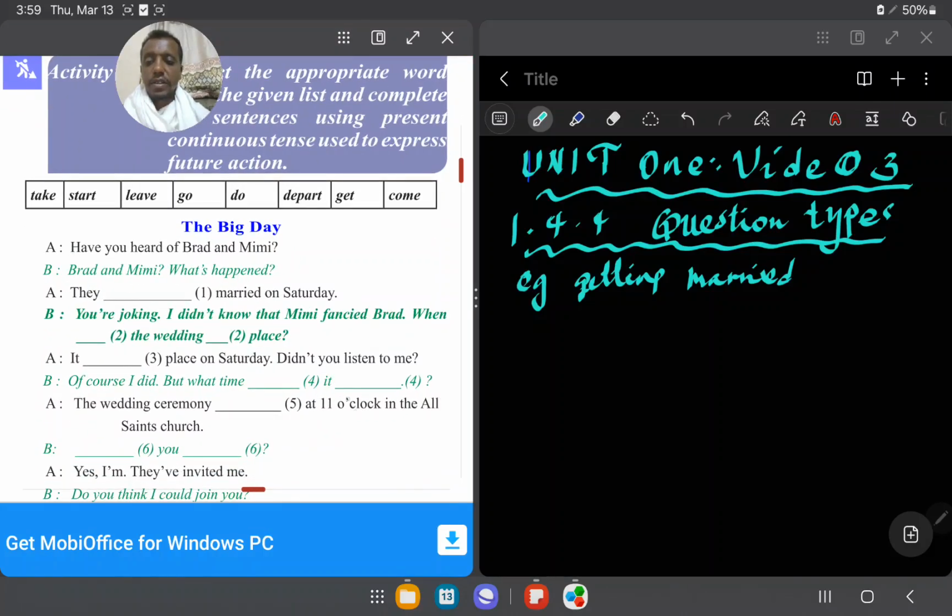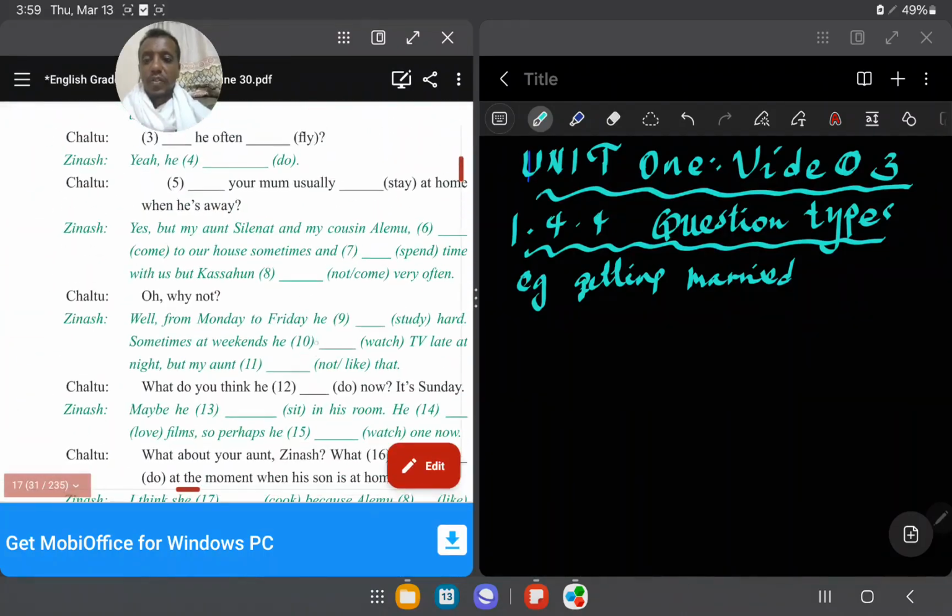This is the right answer. So you can complete it in this way. You can use the present continuous tense and the simple present tense to talk about the future. But the main purpose of the present continuous tense is to explain what is happening right now, and the simple present tense is for habitual or routine action in addition to facts.